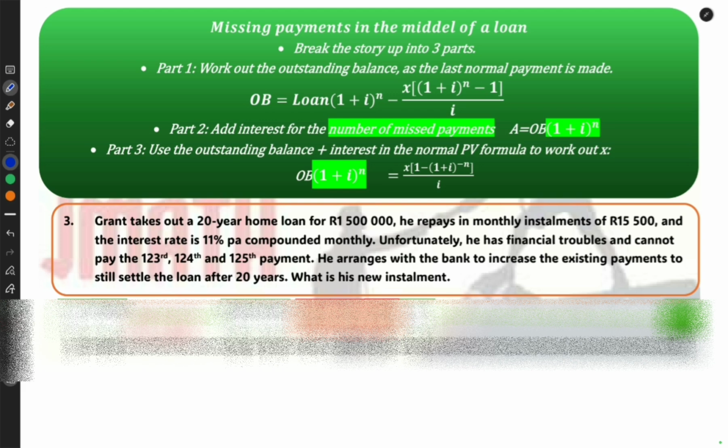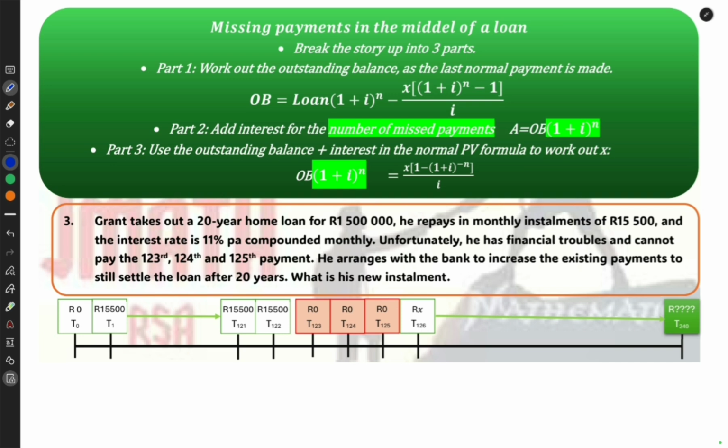Firstly, I would draw a timeline. So please look and inspect the timeline and let's talk about it. I'm going to break it up into 3 parts. The first part of the story, everything went well. He could pay his monthly amount. The bank was happy. Grant was happy. Everything went well. So then in the middle, he had trouble and he missed a few payments.